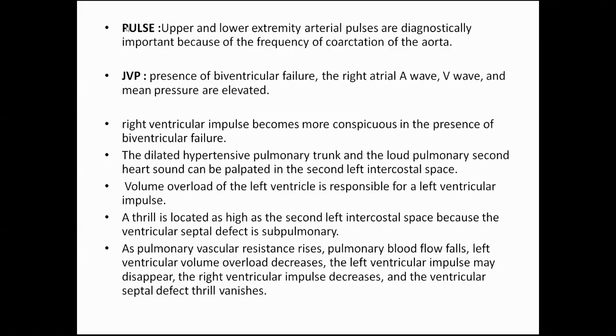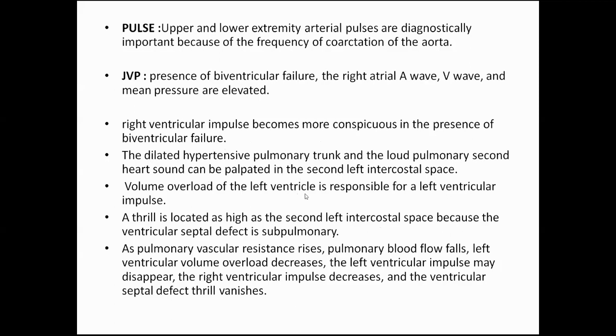So on examination, the upper and the lower extremity arterial pulses are normal, the JVP unless and until there is biventricular failure. The right ventricular impulse becomes more conspicuous in the presence of and can be palpable in the second left intercostal space.